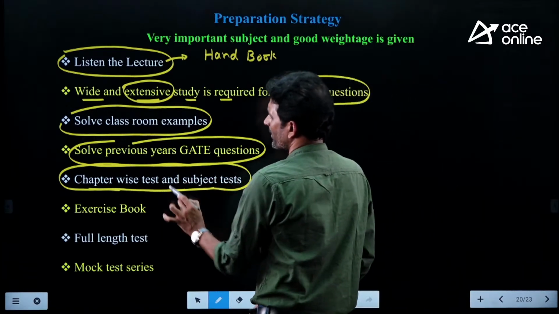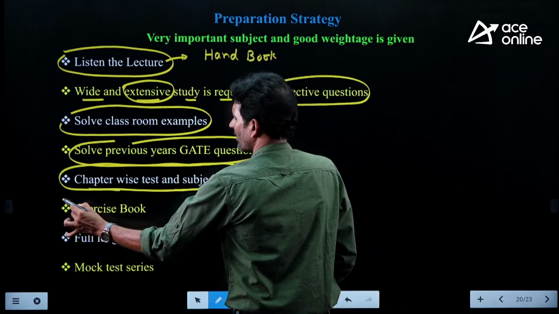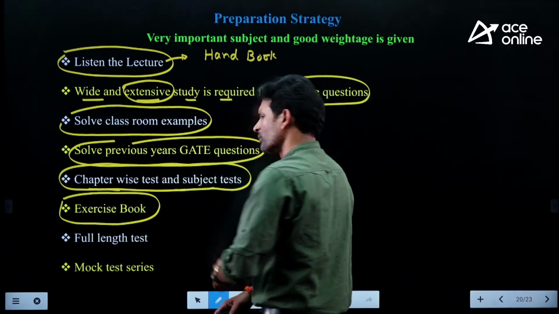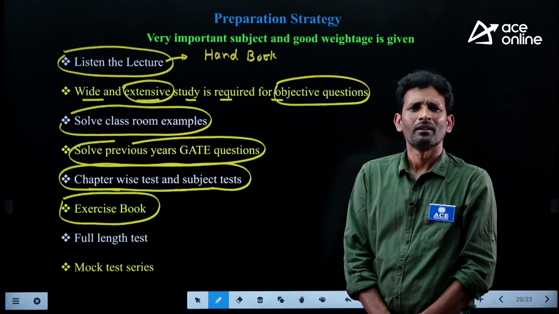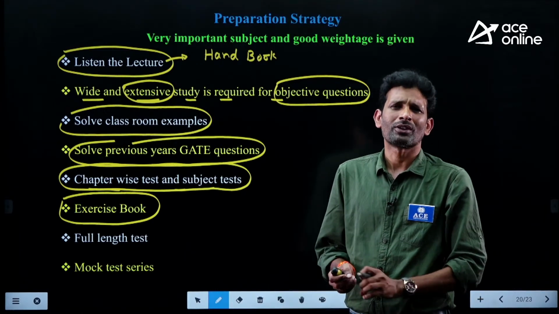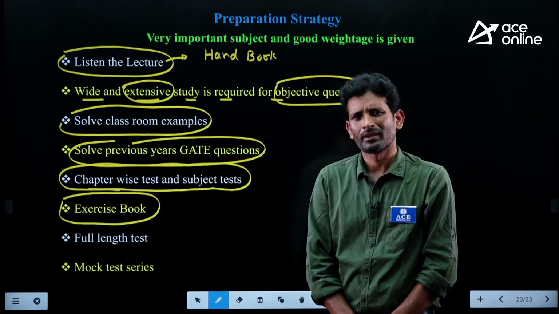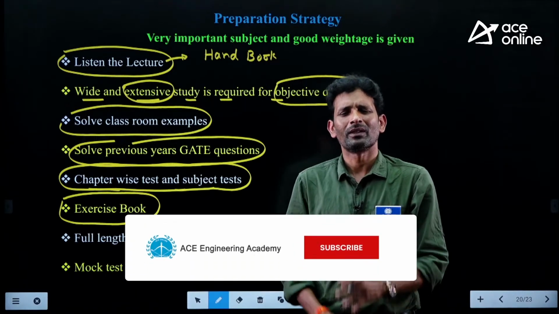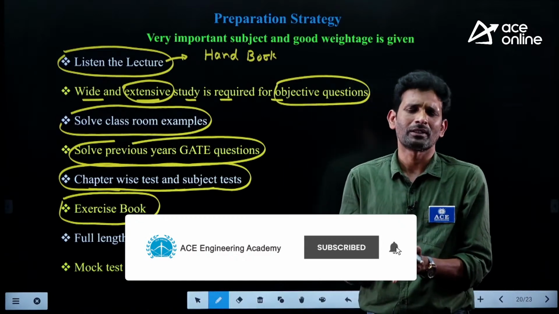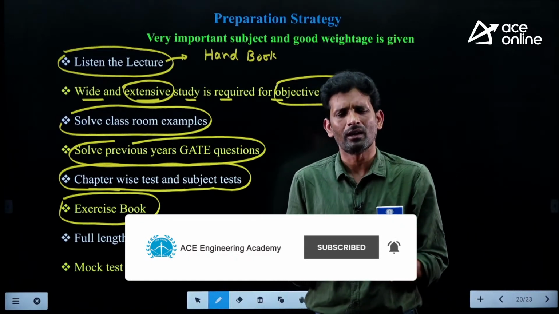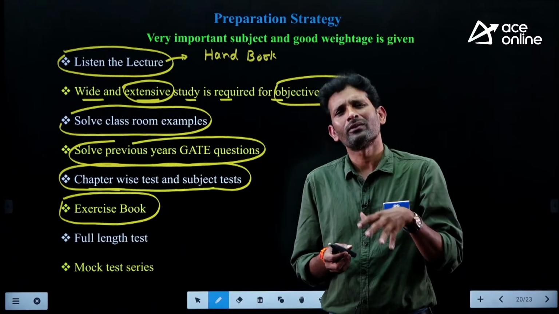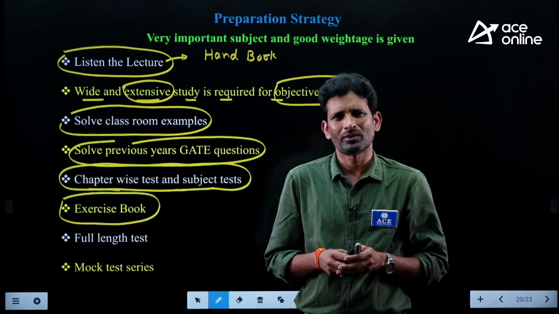Once you have come across this area, ACE Engineering Academy provides the Volume 1, Volume 2 books and the Bits and Bytes books. Try to solve questions from those books. Generally, in Volume 1, Volume 2 and Bits and Bytes, I'm speaking about our academy books, the level of difficulty is somewhat slightly more than GATE level.